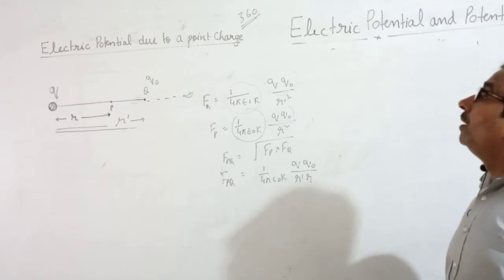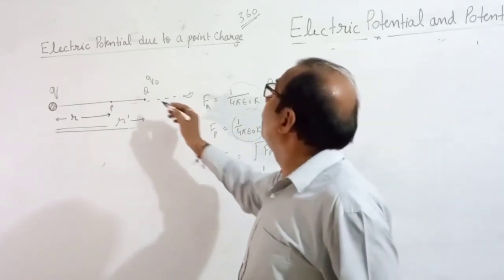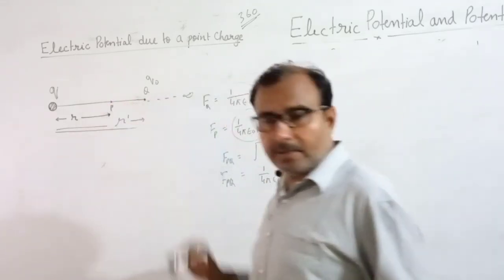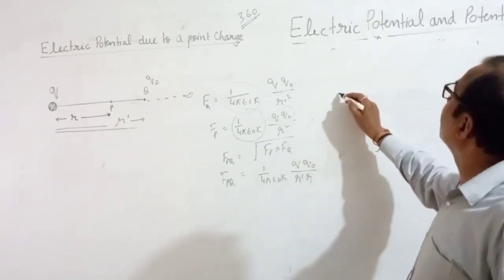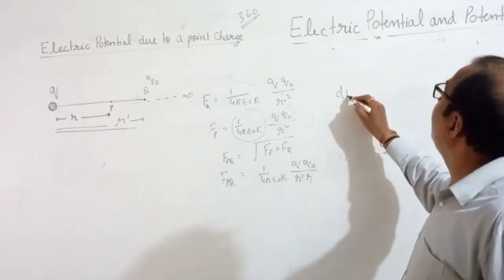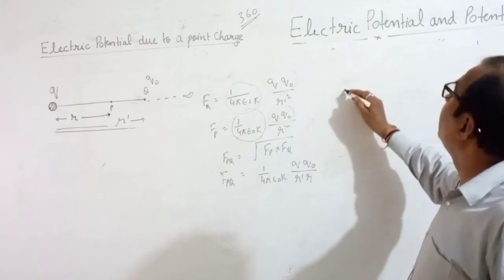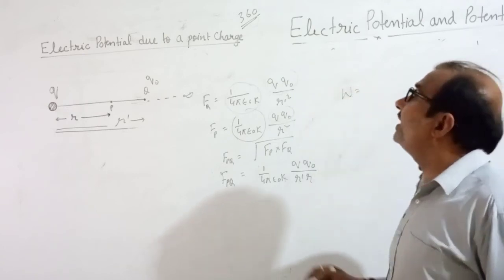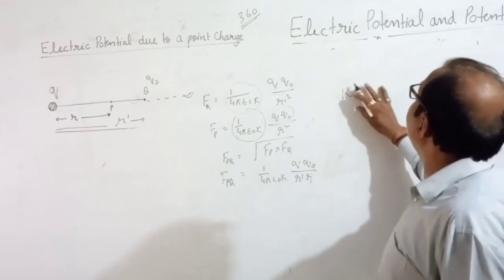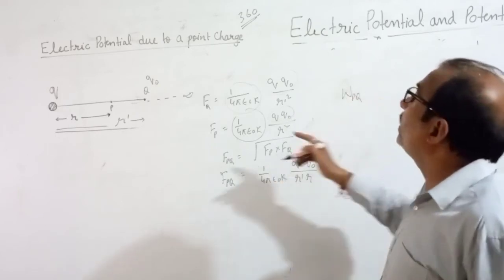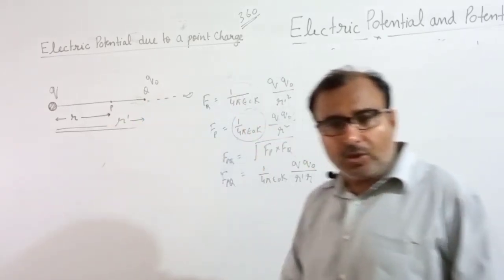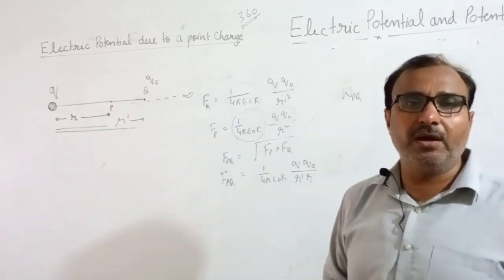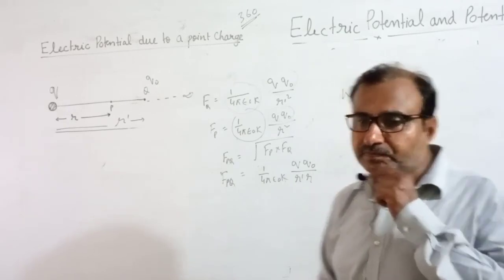Now, work done in taking charge from Q to P. How much work is done? Suppose W_PQ is the work done in taking charge from Q to P. Q से P तक ले जाने में कितना वर्क किया बेटा? That we are going to find out.